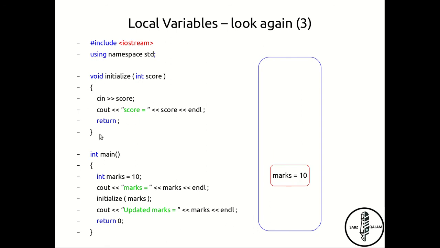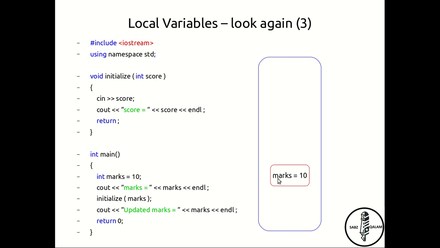In other words, because we returned out of this function it has fulfilled its role, therefore this location is discarded, and we are left with really the same location, which is local to the main function, because we are back into the main function. So now when we print updated marks, we see that in fact marks are not updated.